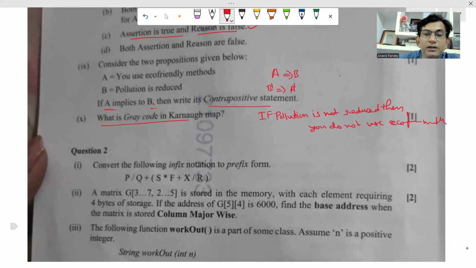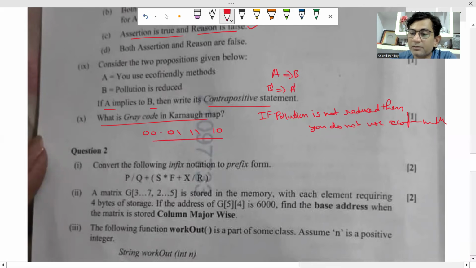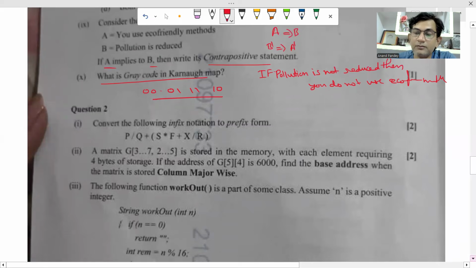Now, what is gray code in case of Karnaugh map? You know the code which we write in K map is 0 0, 0 1, 1 1, 1 0. This is called gray code in Karnaugh map. I told you so many times, you have not taken care of it, it's okay. Gray code means in gray code each bit is changed alternatively.